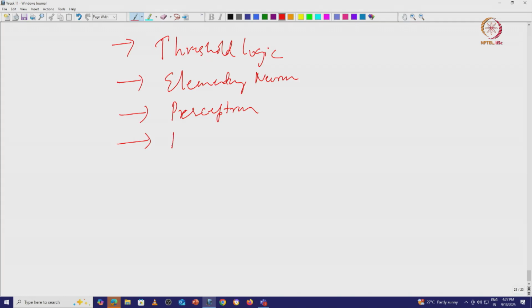We also saw that perceptron is equivalent to one line. When I say line, line in 2 dimension, hyperline in 3 dimension, and n minus 1 dimension hyperline in n dimension, one line separator or basically a classifier.